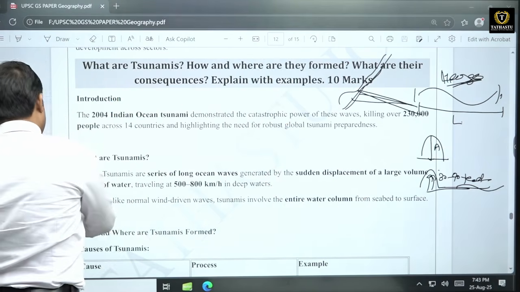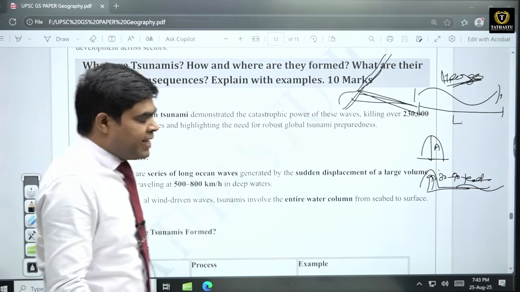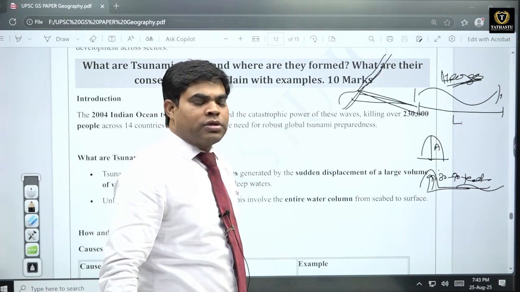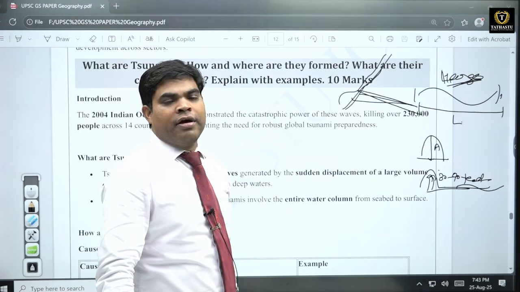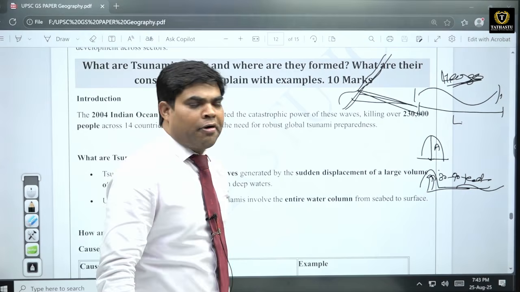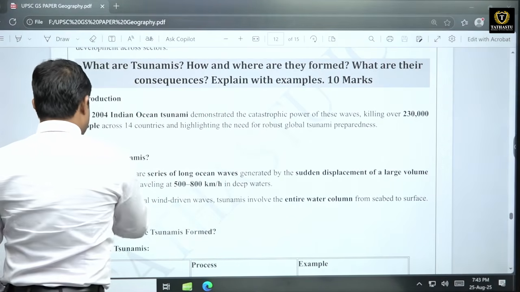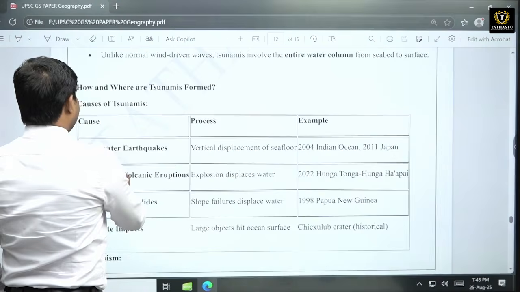And what are the consequences? Consequences are very, very dangerous or catastrophic. Huge loss of coastal life, coastal infrastructure, coastal erosion, and coastal economy. है ना? Then socio-economic effects are also there. So you can write all these things.